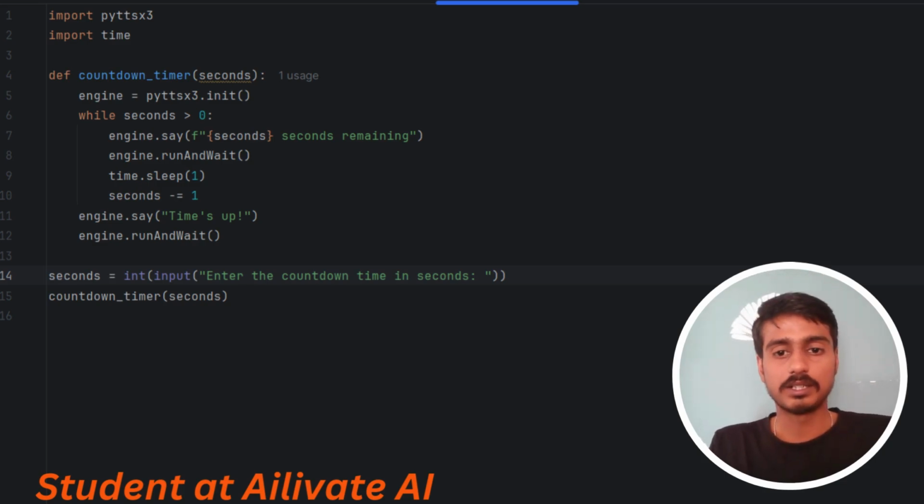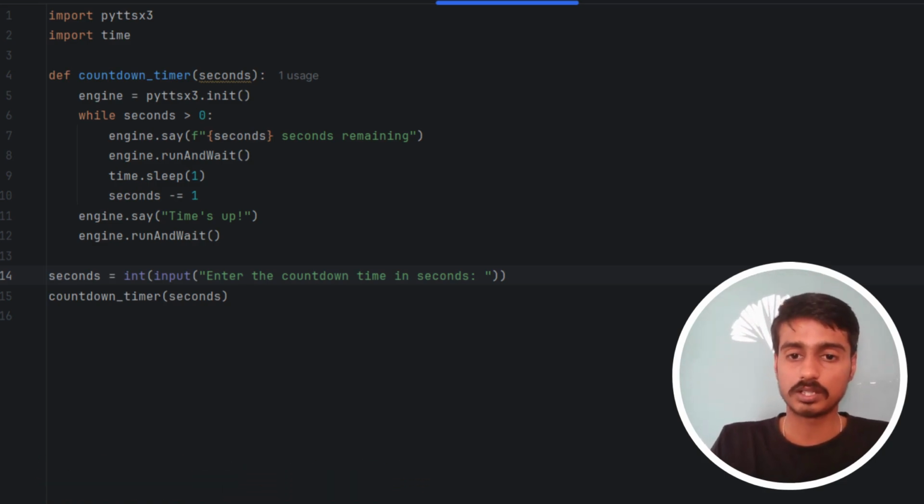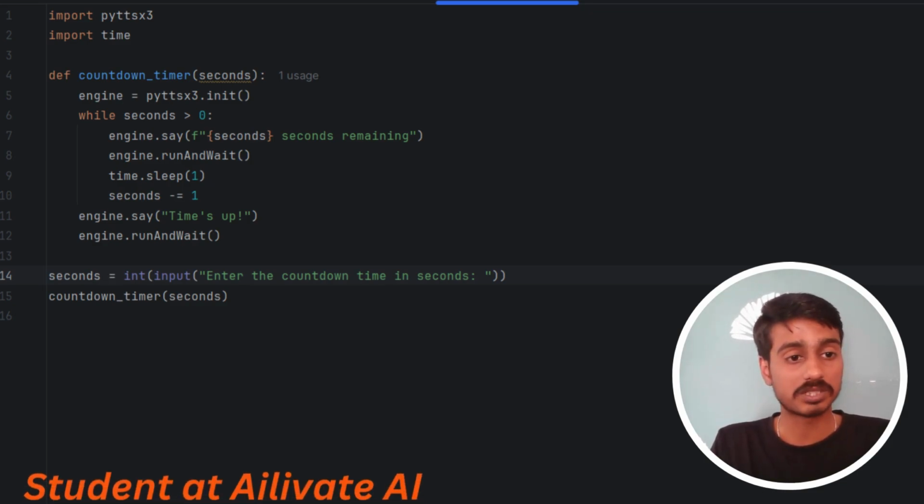Earlier I said our program counts down the numbers and also speaks out loud. So engine.say time's up. Whenever the seconds reach the end, it will say time's up. The loop will keep continuing as long as seconds is greater than 0.